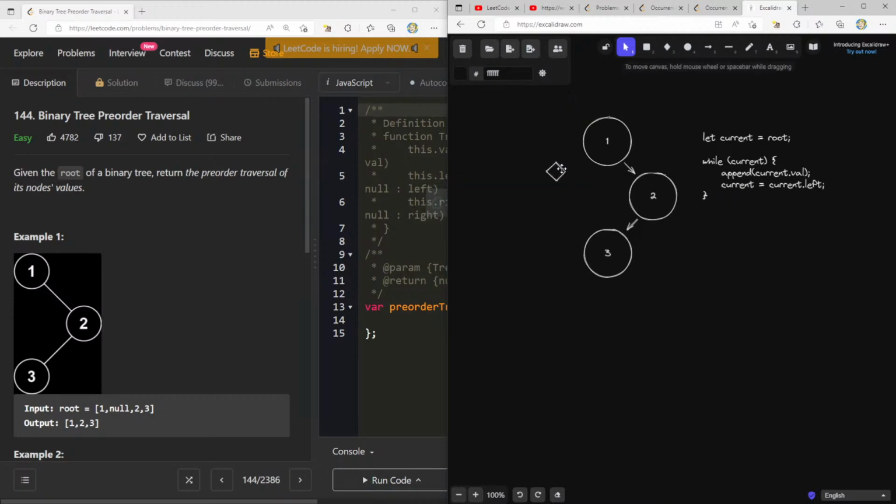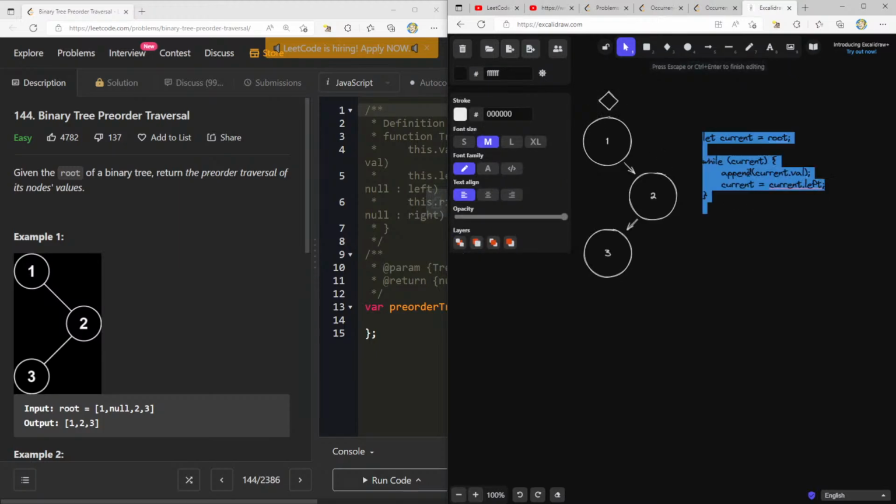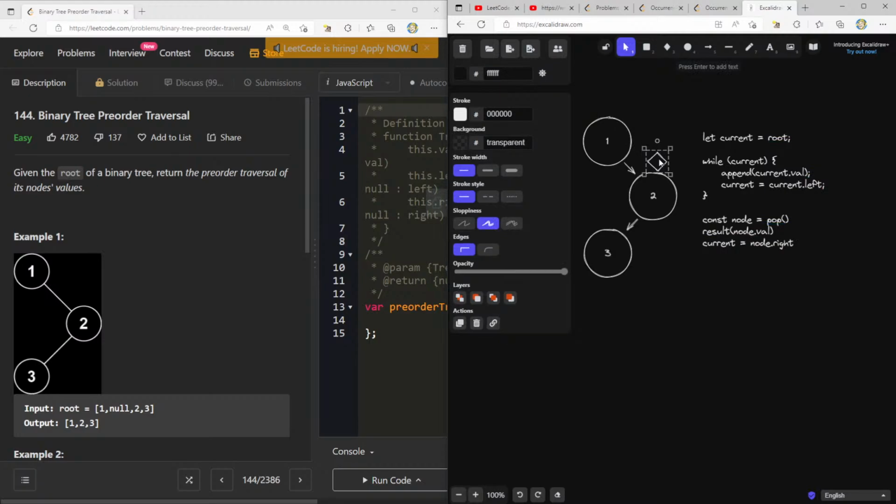null. So really what we should do is maybe we should pop off the stack. Imagine we have some stack, like append, right? So as soon as it's null, this loop will end. So maybe here we can get node is something like pop. To our result, we can push node.val and then current equals node.right. That will put it here.